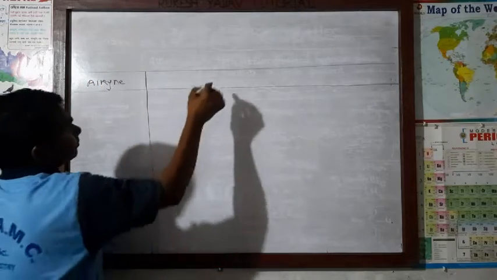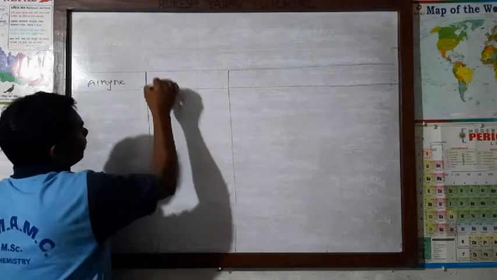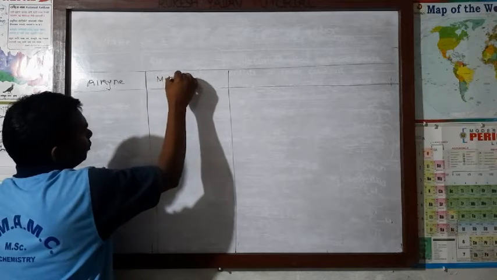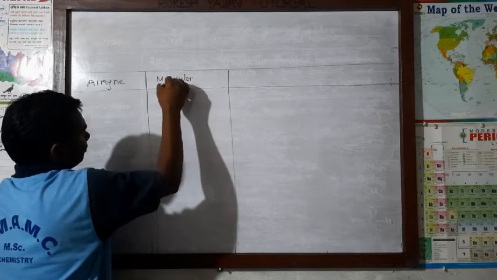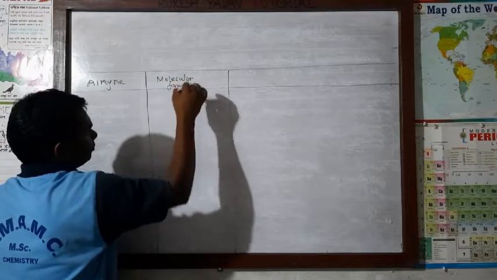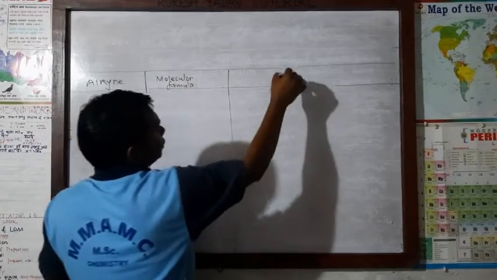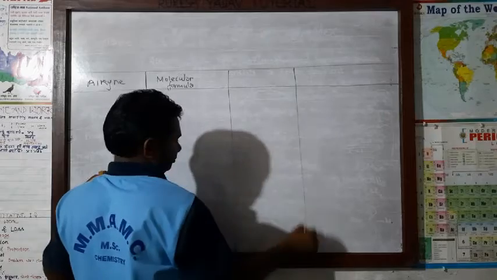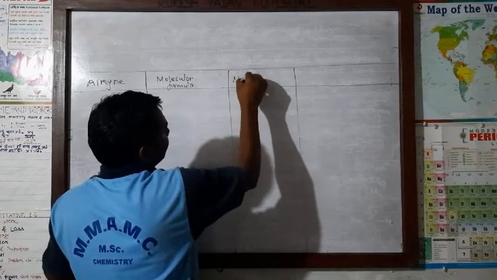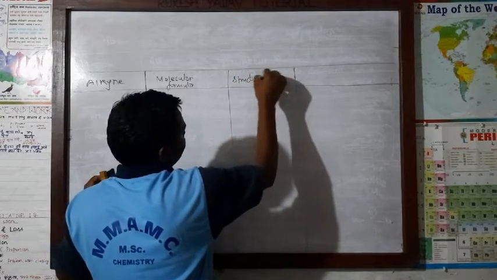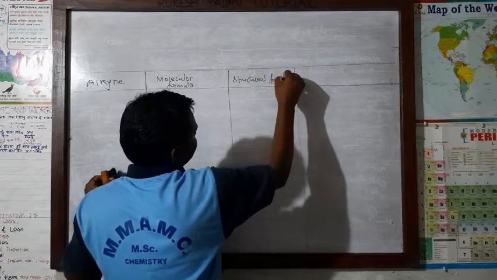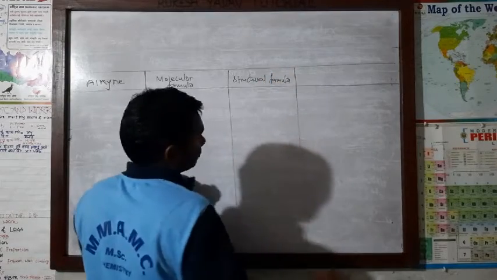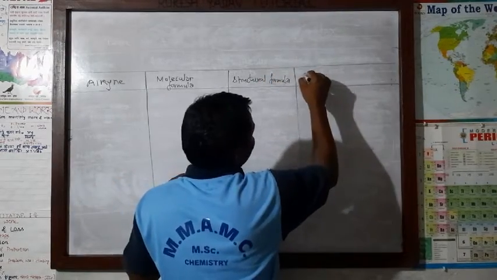After that, here molecular formula. Now structural formula. Now condensed formula.